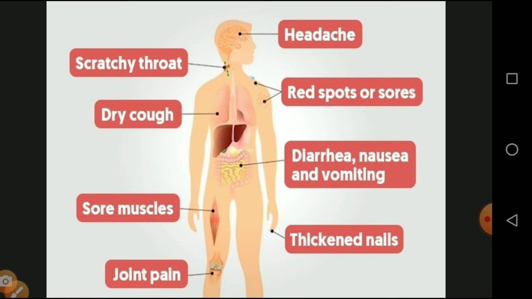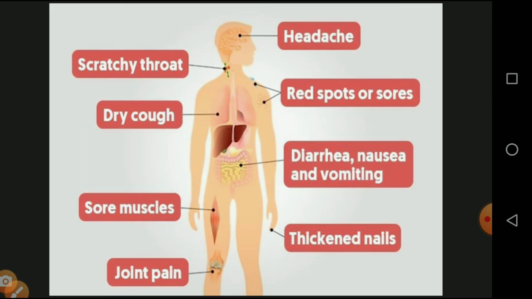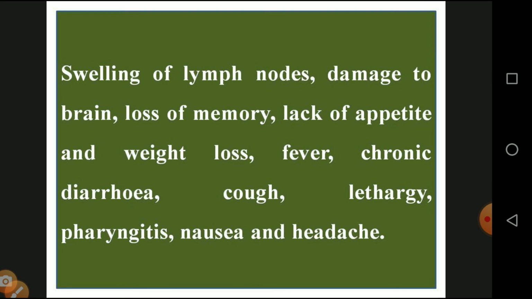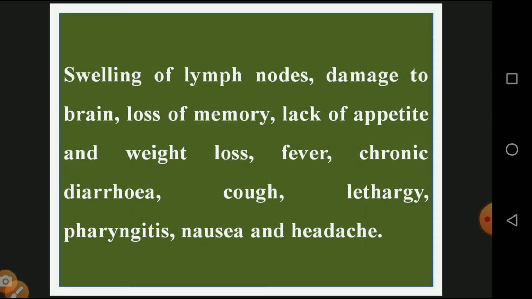Also swelling of the lymph nodes, damage to the brain, loss of memory, lack of aptitude, weight loss, fever, chronic diarrhea, cough, lethargy, nausea and headache. These are the symptoms given in your textbook for an HIV patient.